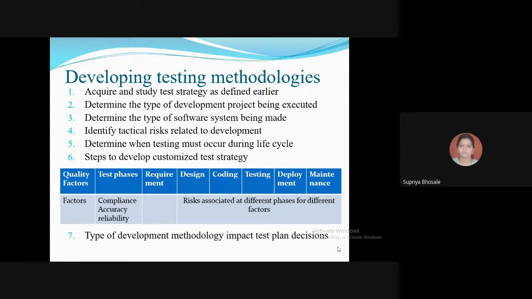Number 6, steps to develop a customized test strategy. So, select and rank the quality factors, test factors as expected by the customer in final product. Quality factor must be prioritized.